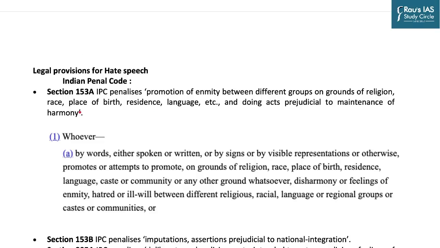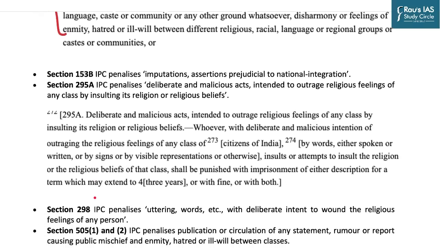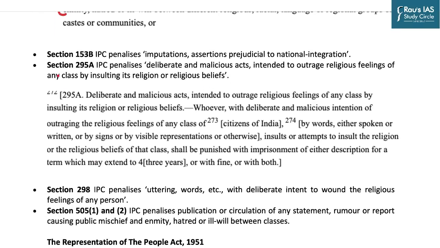So as far as the legal provisions are concerned, the one provision which is always or inevitably used against hate speech, within quotes, is section 153A, which penalizes promotion of enmity between different groups on grounds of religion, race, place of birth, residence, language, and doing acts prejudicial to maintenance of harmony. And this is the language of the act. Then the next important section of IPC is section 295A, which penalizes deliberate and malicious acts intended to outrage religious feelings of any class by insulting its religion or religious beliefs.